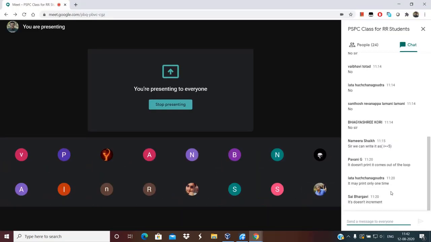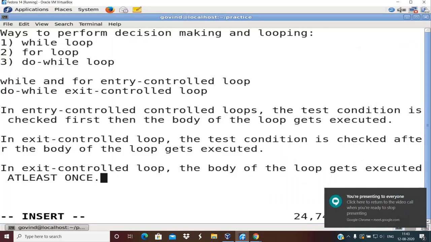Right, fine. So now I have discussed all three. There are two more things which will be covered again in further sessions. Sometimes I want to come out of the loop without checking any condition, right?